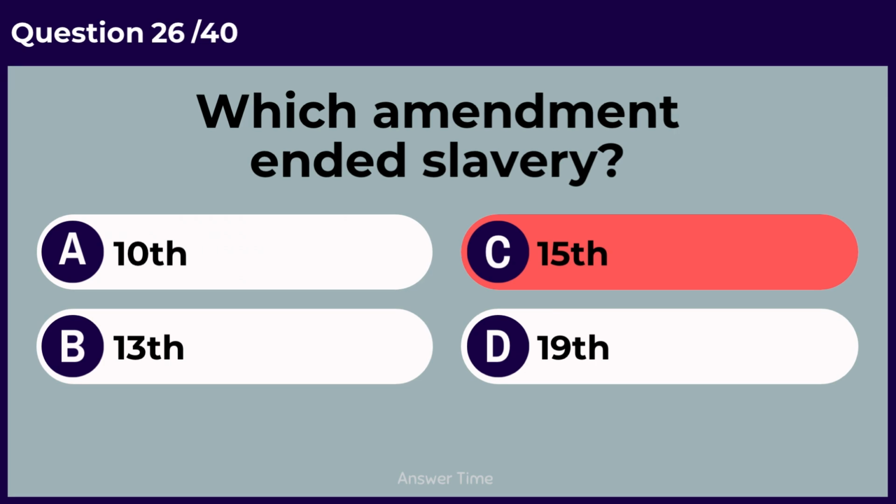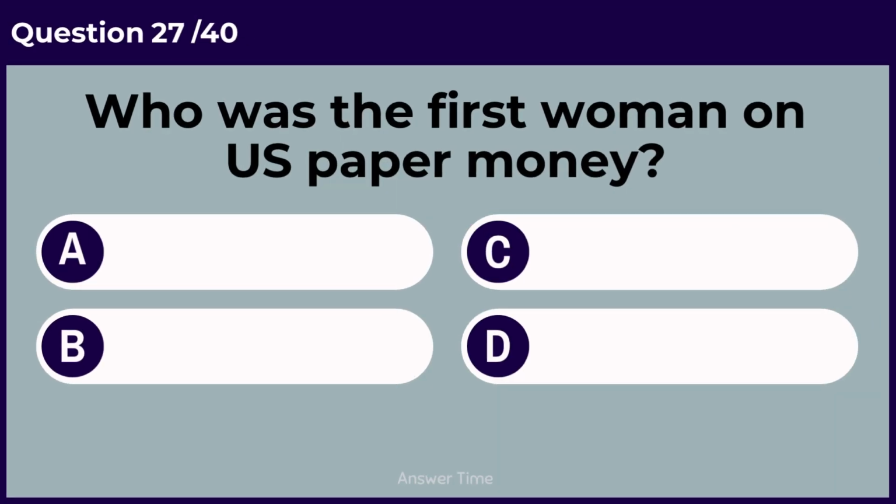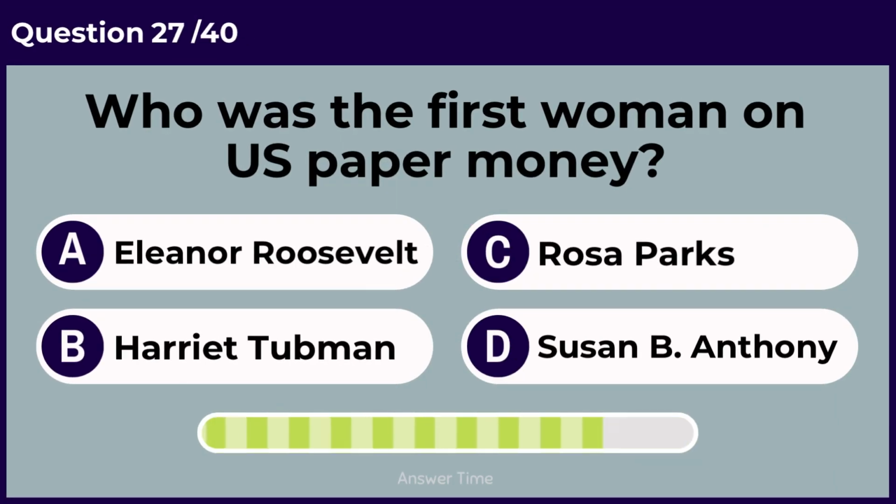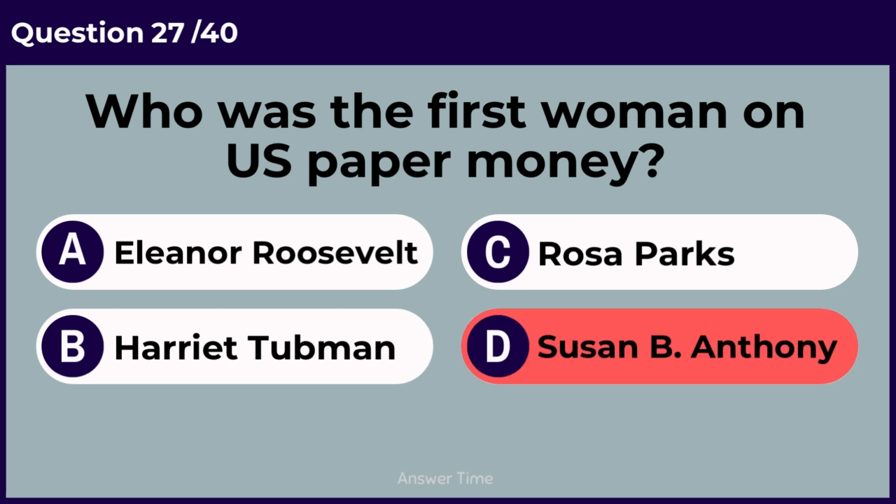13th. Who was the first woman on U.S. paper money? Susan B. Anthony.